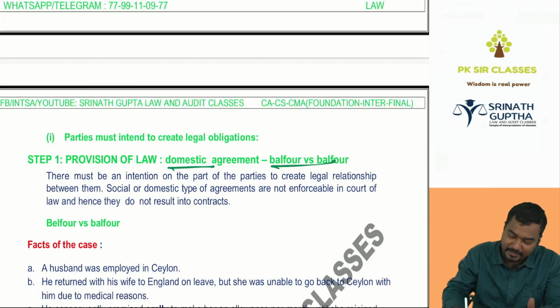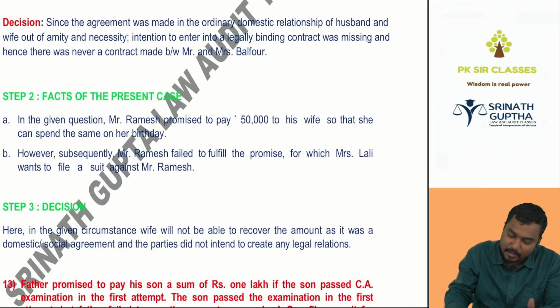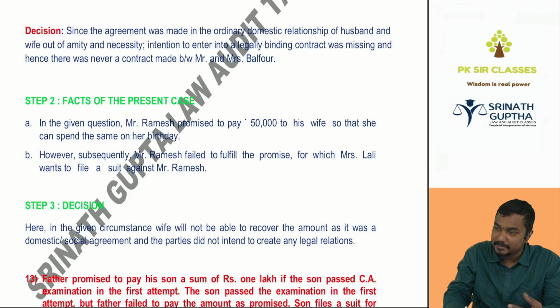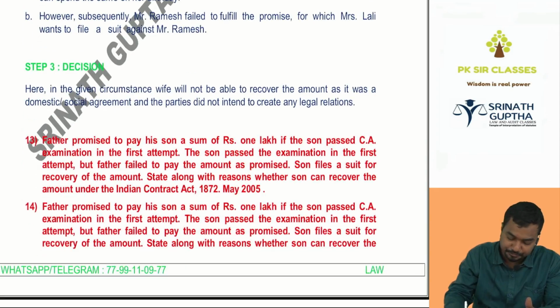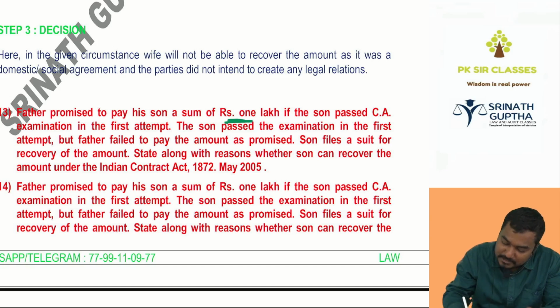We have to write about the Balfour case law also, and the facts of the parent case. Here the husband promised to pay the money to the wife, but subsequently he did not make the payment. The wife filed a case. Will the wife win the case? No. Next, a father promised to pay his son 1 lakh rupees if the son passed the CA examination in the first attempt. The same thing we have discussed, in the place of 1 lakh, a bike is there in our example. The son passed the examination in the first attempt, but the father fails to pay the amount as promised. The son files a suit for recovery of the amount. State along with the reasons.